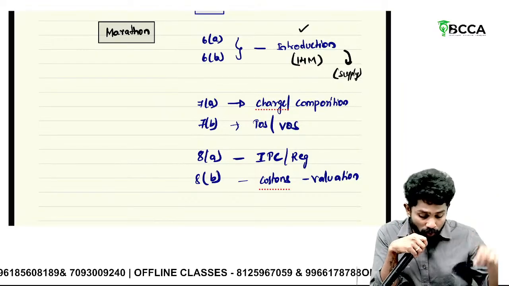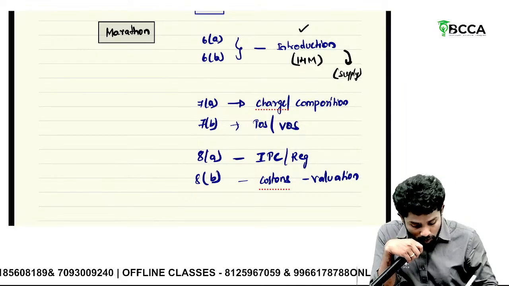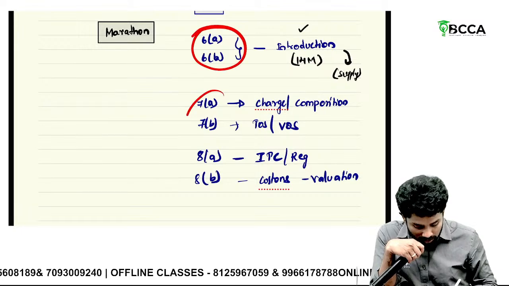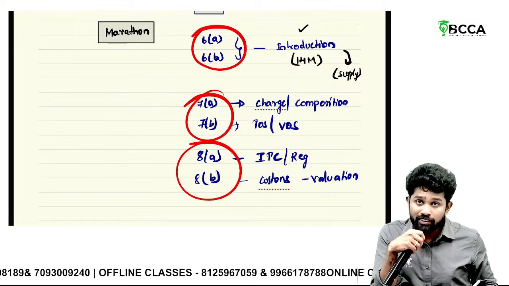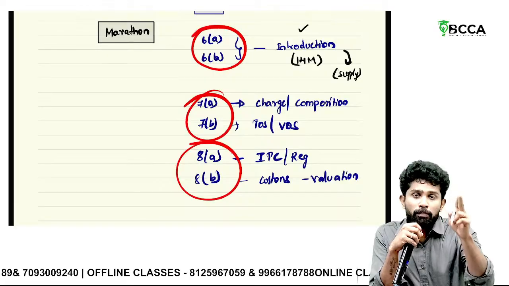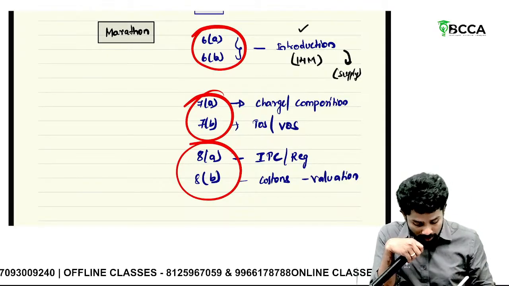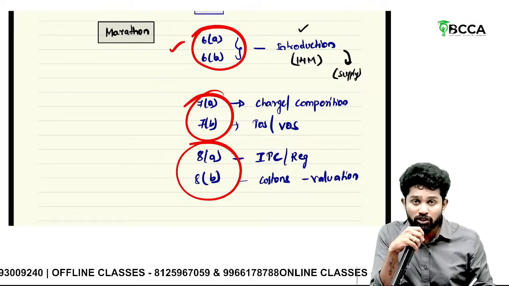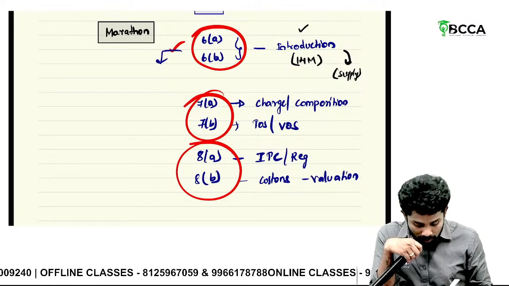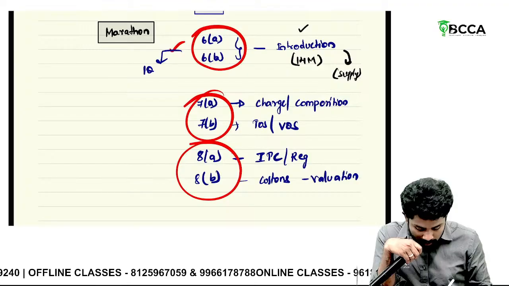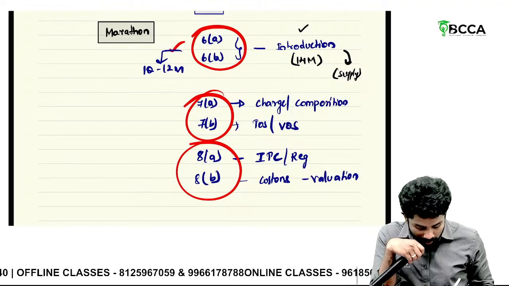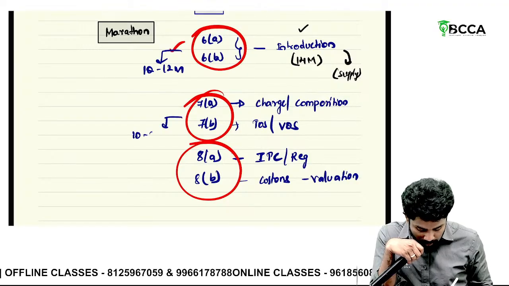But the point to be remembered is, out of these 3 questions, we are aiming at all 3, right? If you write 2 properly, it's enough. Let's say 6A and 6B, if you write properly, of the 14 marks try to get 10 to 12 marks here. And then another question, again some 10 to 12 marks.